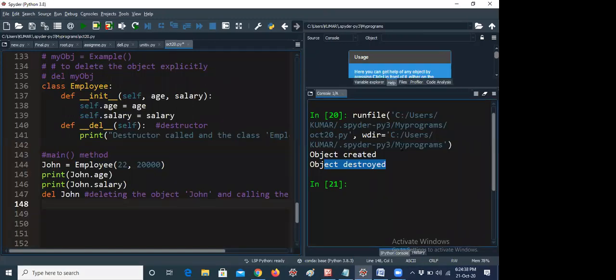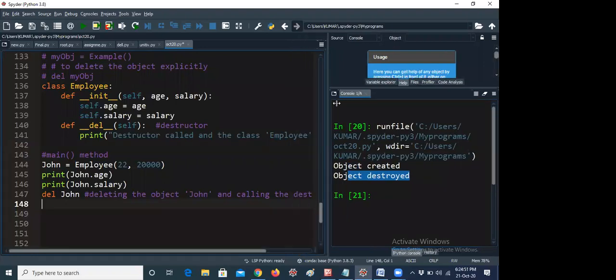See guys, here I am giving a simple example for understanding purposes. 1 minute. Here I am using class Employee. Program execution always starts from the main method, so here I'm just calling it like a main method. Don't think it is a real main, but for your understanding I'm saying it's like a main method.